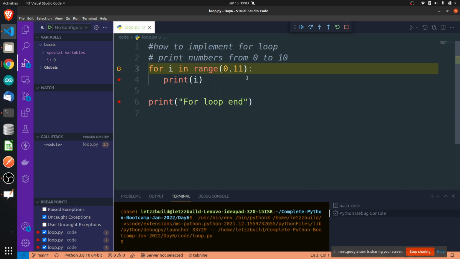How does it check? It will check with the last number, whatever you have written as end. I will be cross-verified with this. Until I is smaller than the last number, end. This is the start number, this is the end number. Until I is smaller than end, it will keep on running. Once I becomes equal to end or greater than end, it will come out of the loop and stop the loop.